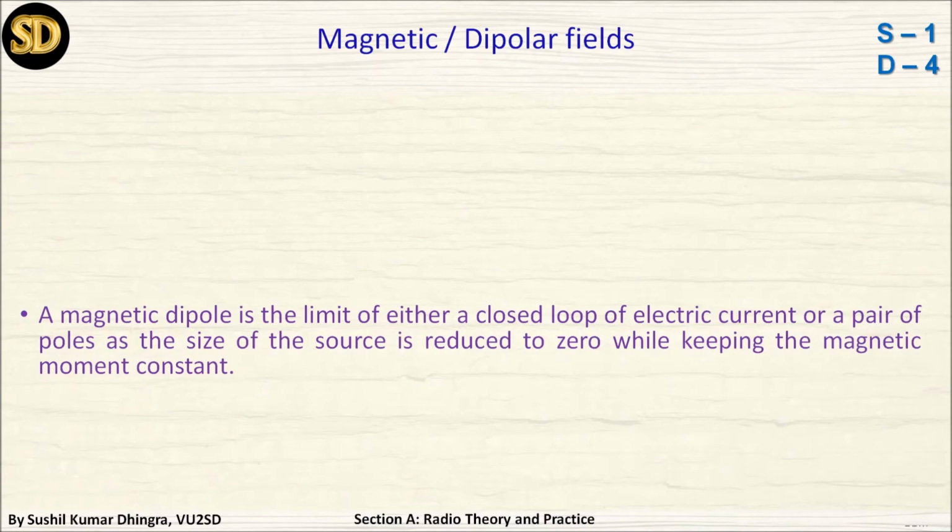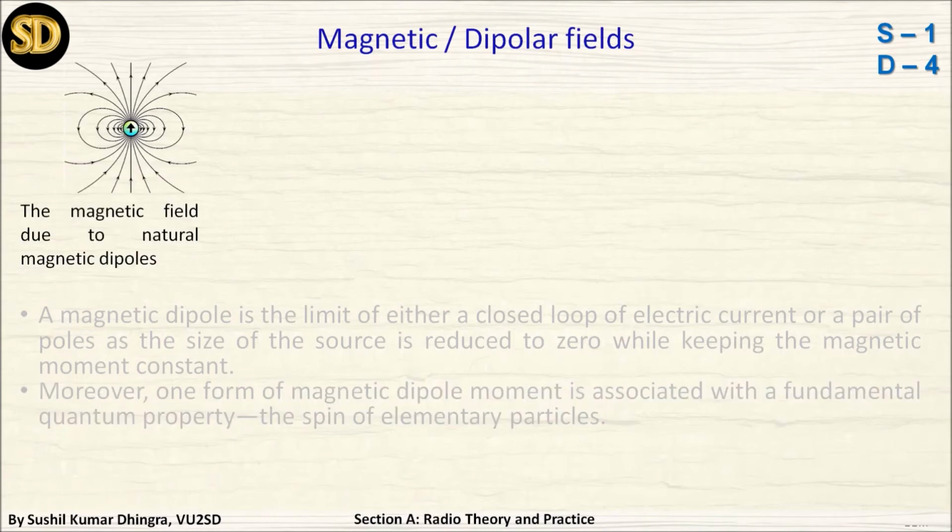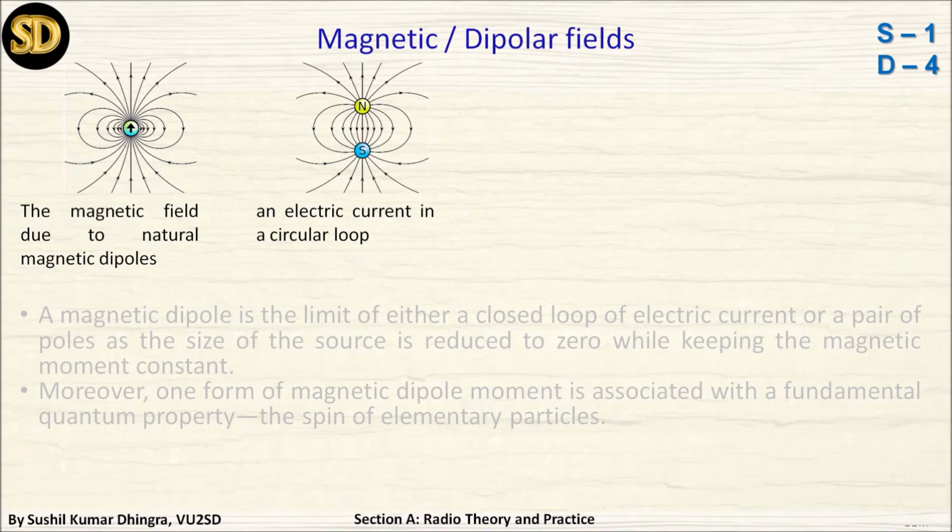A magnetic dipole, this is a very important term, is the limit of either a closed loop of electrical current or a pair of poles as the size of the source is reduced to zero while keeping the magnetic moment constant. Moreover, one form of magnetic dipole moment is associated with the fundamental quantum property, the spin of elementary particles. These details I am not going to study because as per the exam they are not required, and this is just a brief summary. Only an awareness view is enough for you.